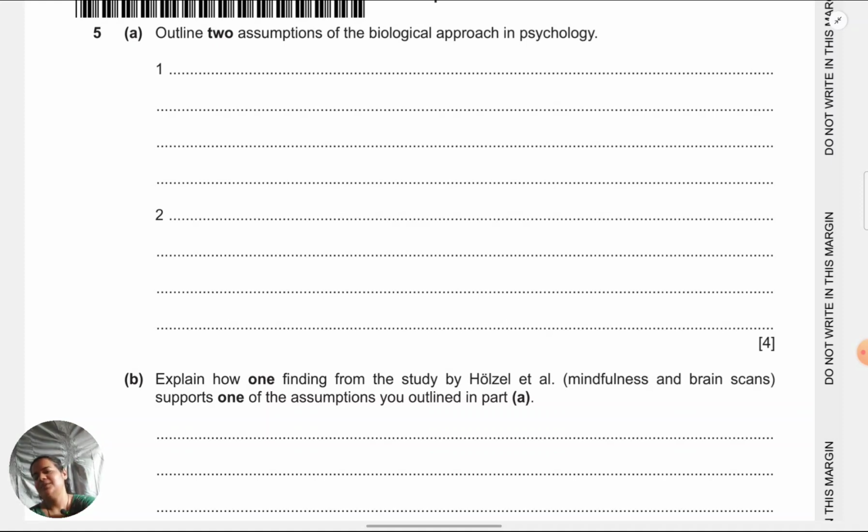Okay, this is a very straightforward question. You just have to state the two assumptions. These types of questions are where you can save time actually. If you've learned well, you'll be able to write very fast. And that time you can utilize well for your 8 and 10 marks. Okay. One assumption